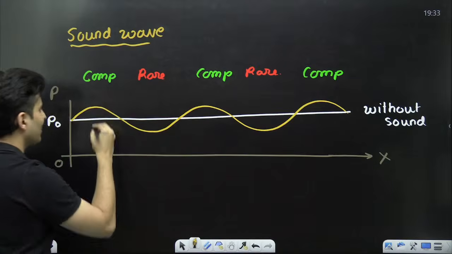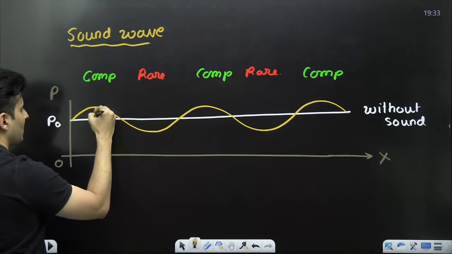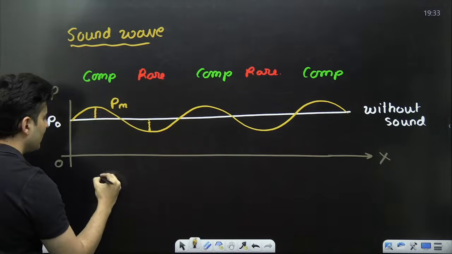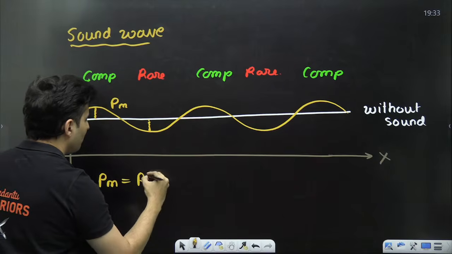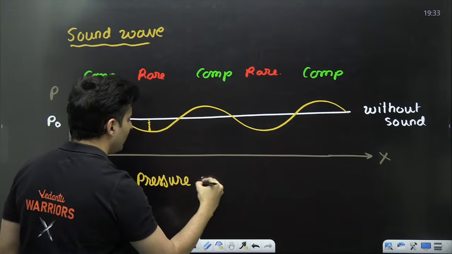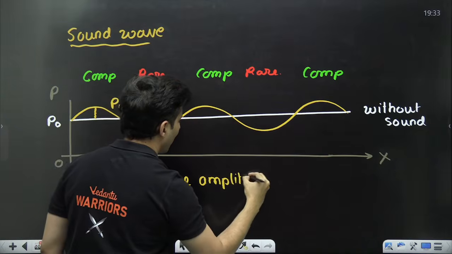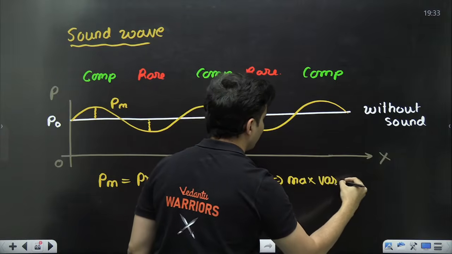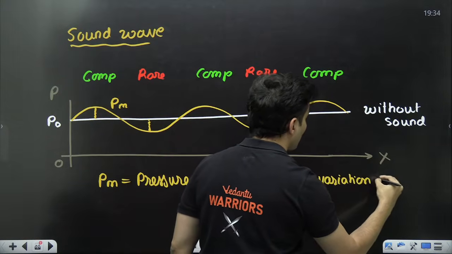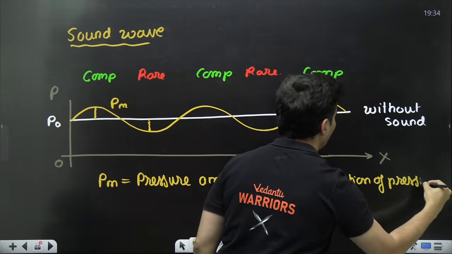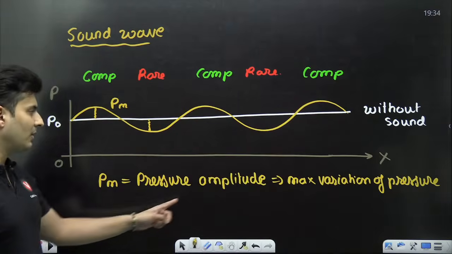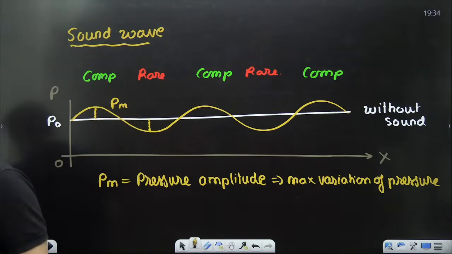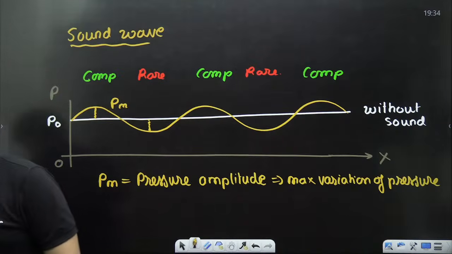This height which is there is PM. This PM is called the pressure amplitude. That's the max variation of the pressure from the normal or atmospheric pressure. Is this clear what is PM? Everybody with me? Yes, there are a lot of formulas.